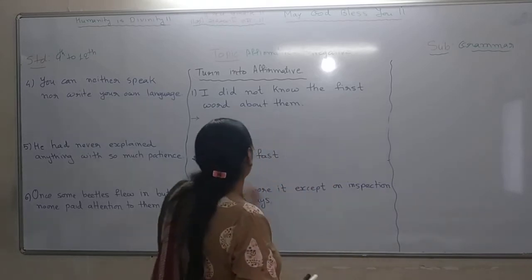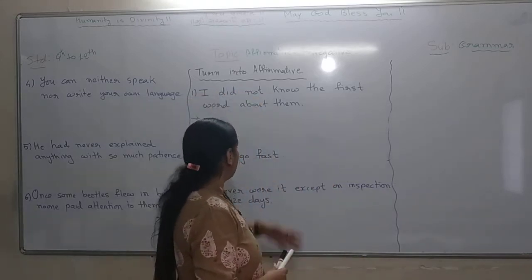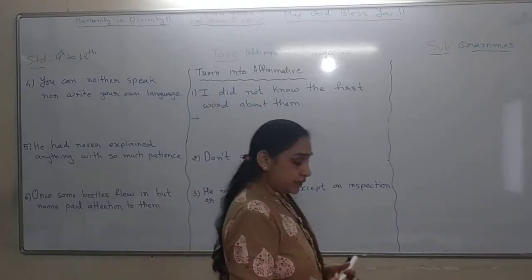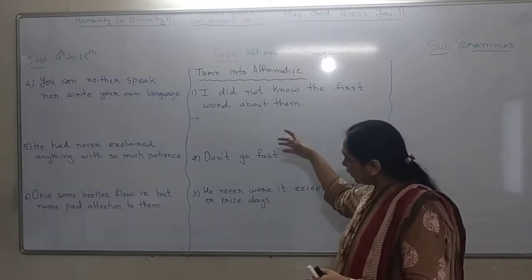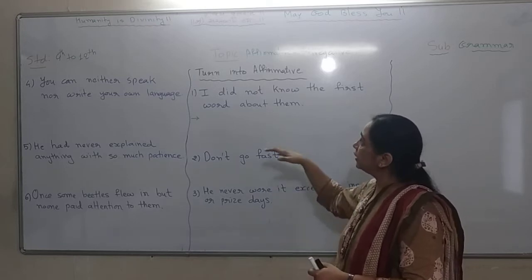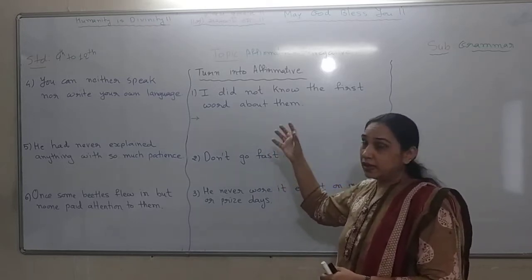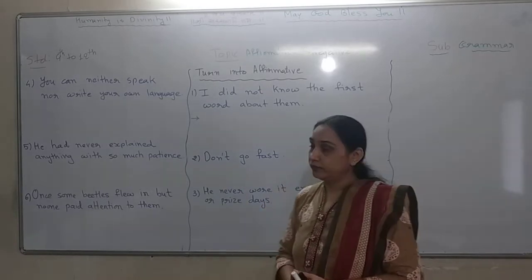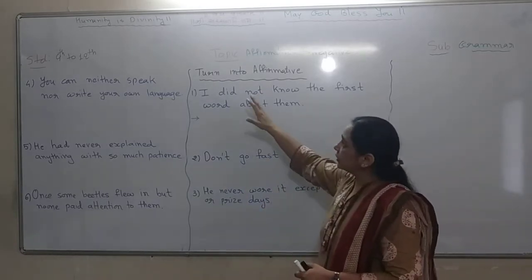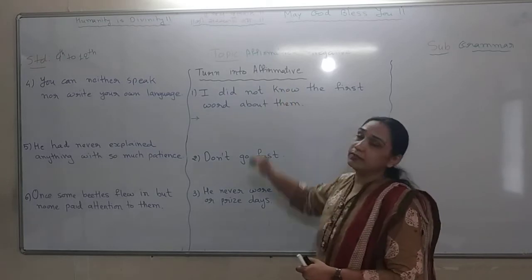So, coming to the point, right now I have written some sentences, and while converting these sentences into affirmative, we will come to know what changes we need to make. Here we are asked to turn them into affirmative sentences.